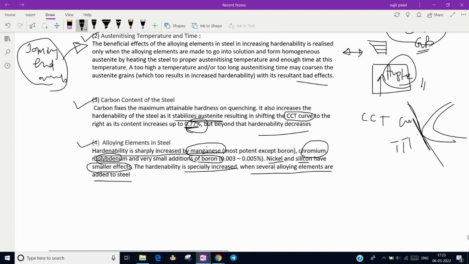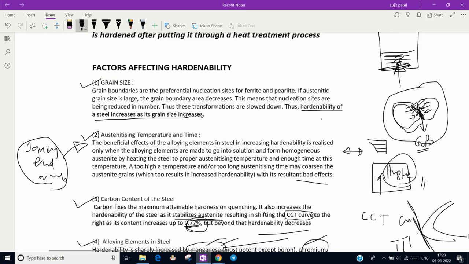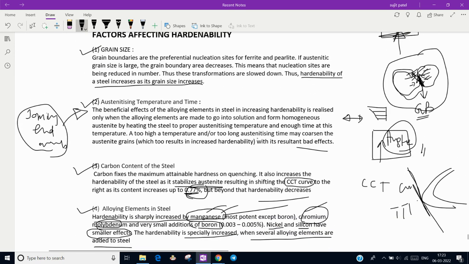That means not a single element, but a mixture, like some percentage of manganese, chromium and molybdenum, along with heat treatment at the austenitic temperature and holding for the required time. Only then can we see the increase in hardenability of the steel. So these are the four factors which affect the hardenability of the steel. This is the answer to the question.